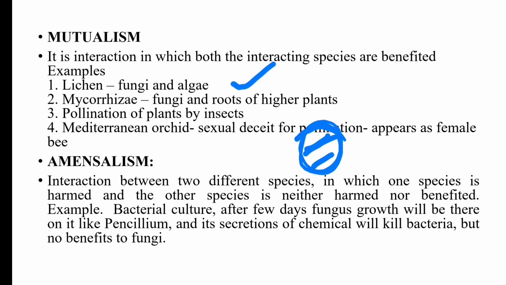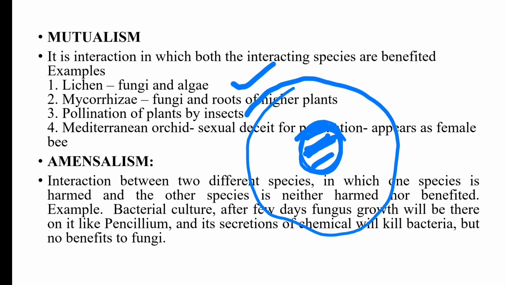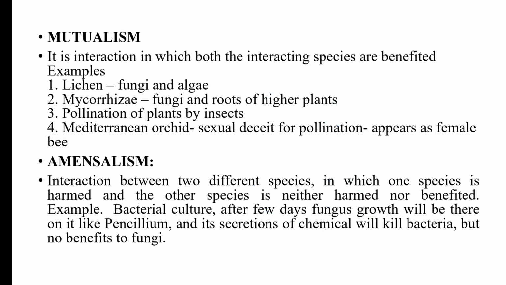Near the fungal growth, there is no bacterial growth because the fungus secretes something that inhibits the growth of the bacteria. When we grow fungi and bacteria together in a culture plate, generally near the fungal growth no bacterial growth is seen. So the secondary metabolites secreted from the fungi inhibit the growth of the bacteria, but it is not beneficial to the fungus itself.